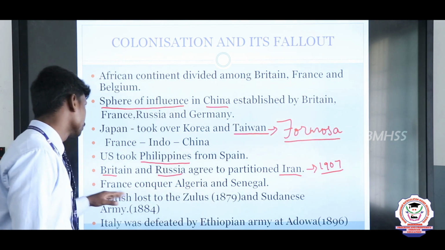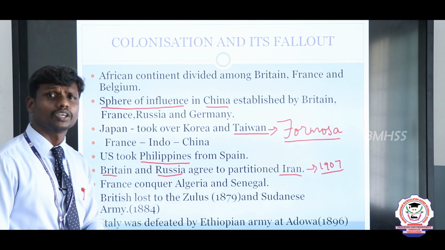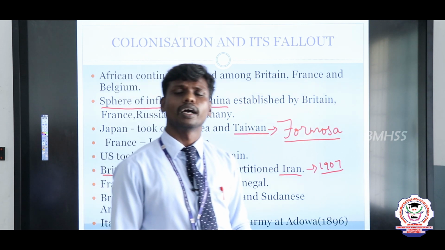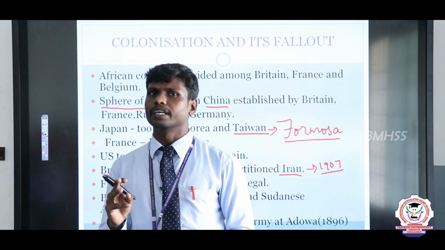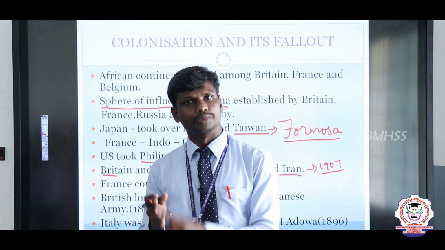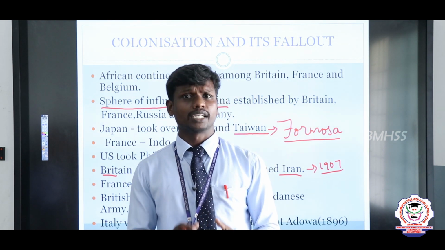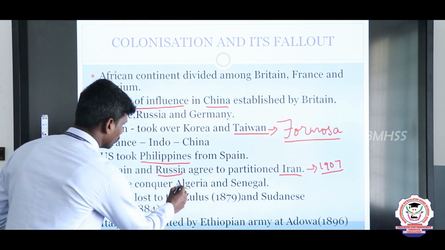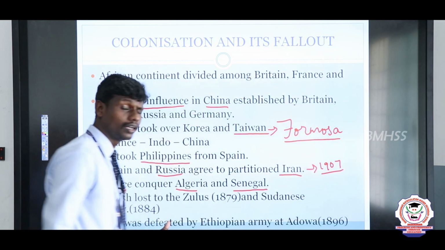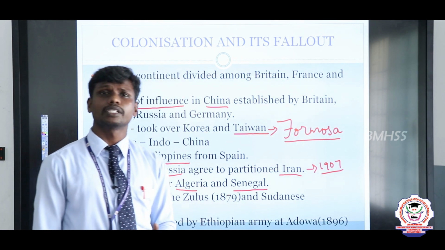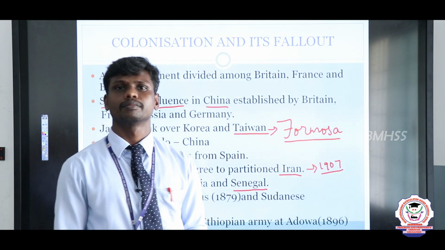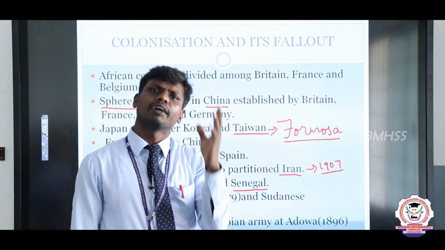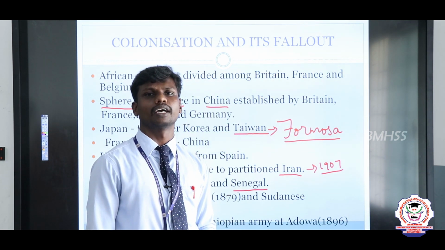And after that, the capturing of the African continent is what we are going to discuss. Actually, the total Africa was under the control of 3 powers: France, Britain and Italy. France wanted to capture places, particularly Algeria and Senegal. But at the very beginning, France was defeated by the people of Algeria. After that they started to capture the whole of Africa.